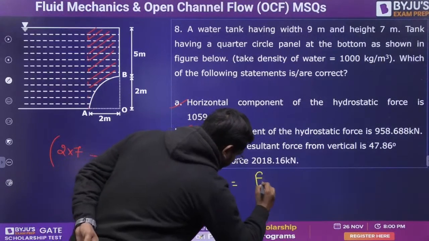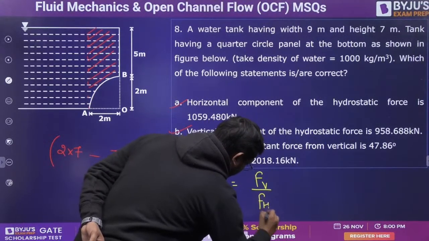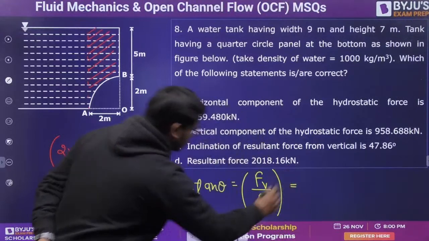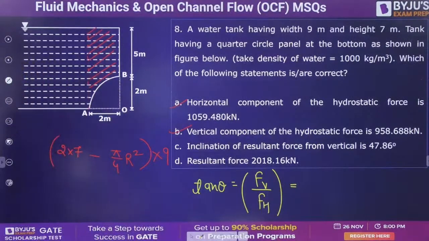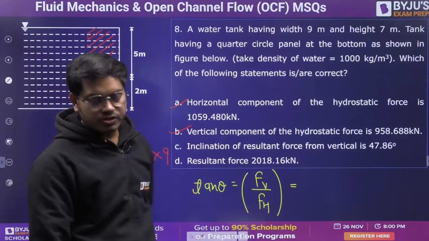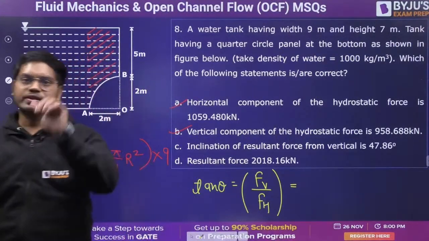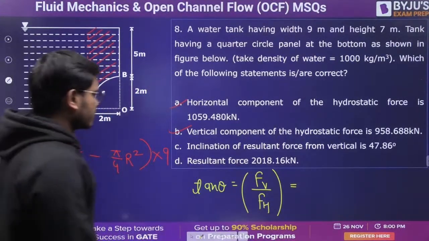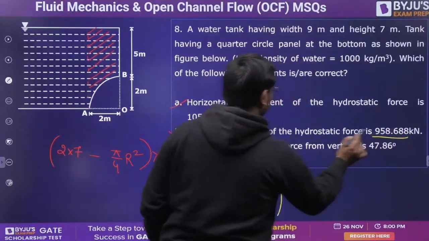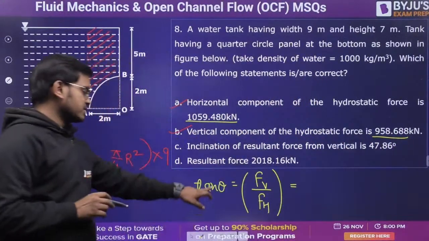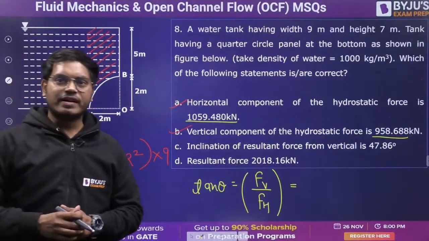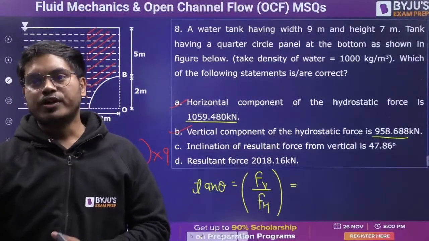Tan theta. This you can tell me, everyone. Theta is equals to tan inverse of vertical by horizontal force. So this will be how much? You are going to tell me in the comment box. Vertical force is 958.688. Horizontal is this much. Let me quickly tell me the value of theta. Is it how much? 42.14.